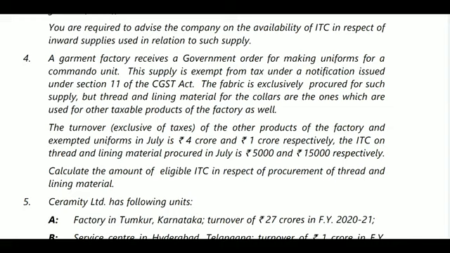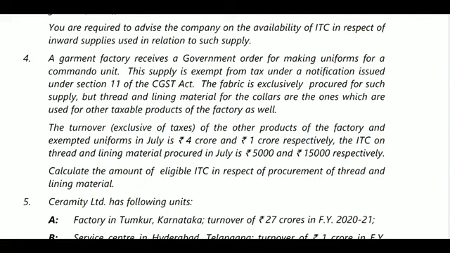So here the company is producing one commando product and other taxable products, so it is providing two types of products, exempted and taxable. But for the inputs like thread, needles and lining products, they are taxable and they are paying tax. The turnover of the other products of the factory and the exempted uniforms in July is 4 crores. So the turnover will be 4 crores.